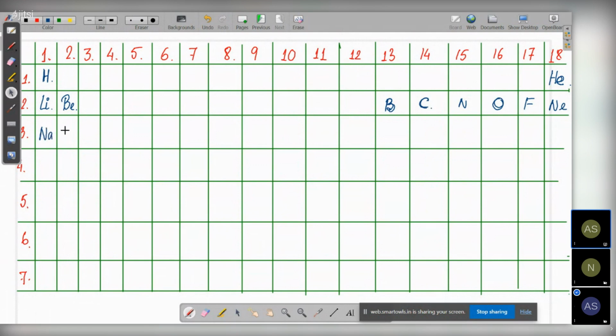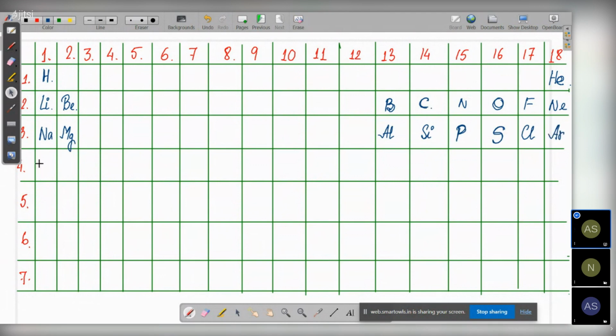After sodium, magnesium, then aluminium, then silicon, then phosphorus, then sulfur, then chlorine, then argon.